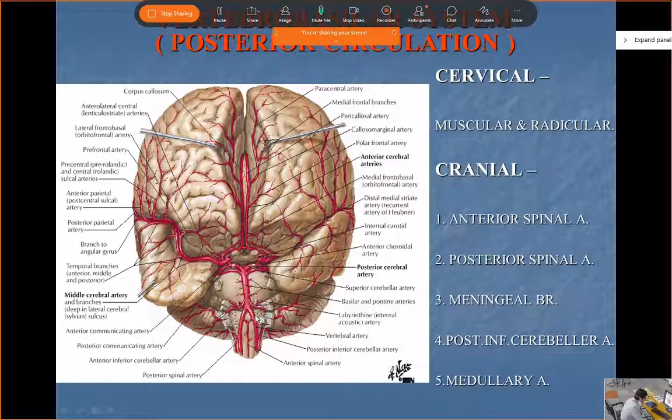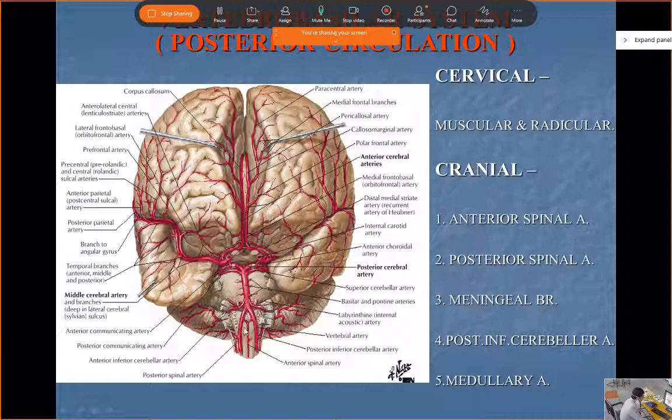It will ascend up. It will combine with each other at the pontomedullary junction to form a central artery which lies in the central part of the pons, and this is known as the basilar artery. Again, the basilar artery will divide terminally into two parts. This is the posterior cerebral. So as a whole, this system has communication with the posterior communicating of the internal carotid system. This system is known as the vertebrobasilar system, or as a whole the posterior circulation.